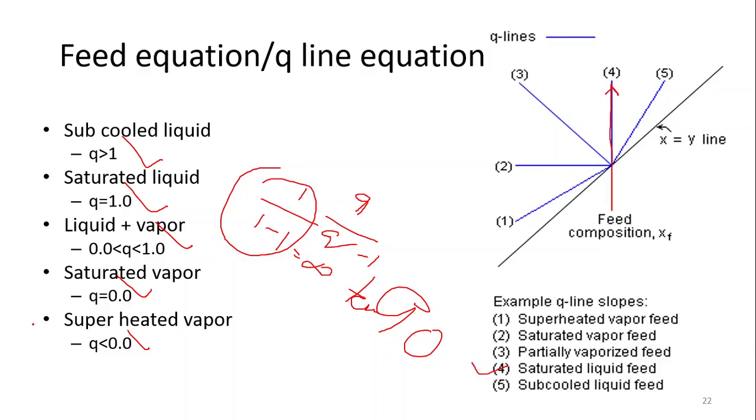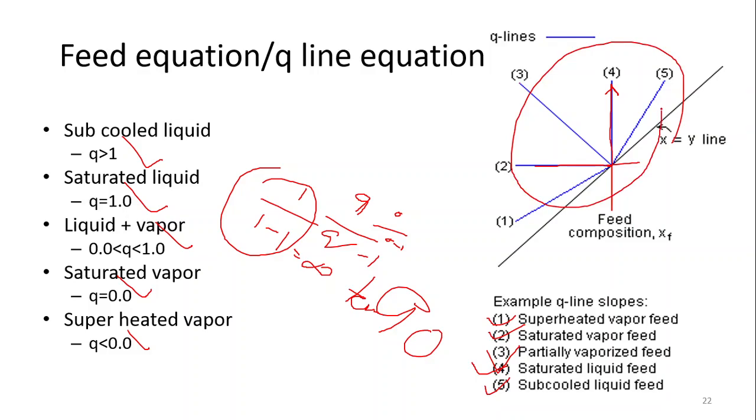Similarly, if q is equal to 0, then 0 upon 0 minus 1 is equal to 0. It means tan 0, a horizontal straight line. It makes an angle of 0 with respect to the x-axis. So line 2 is the saturated vapor. Similarly, line 1 is for the superheated vapor. Line 3 is the partially vaporized feed, meaning a vapor and liquid mixture. Line 5 is the subcooled liquid. These are the possible q lines for the different thermal conditions.